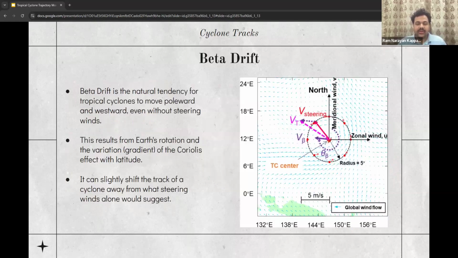The final term we need to acquaint ourselves with is beta drift. Basically, beta drift refers to a natural westward and poleward motion that occurs even when steering winds are weak or absent. This drift happens because of the variation in the Coriolis force with latitude. As the storm circulates, it interacts with this gradient, producing a slight northwestward shift in the northern hemisphere.